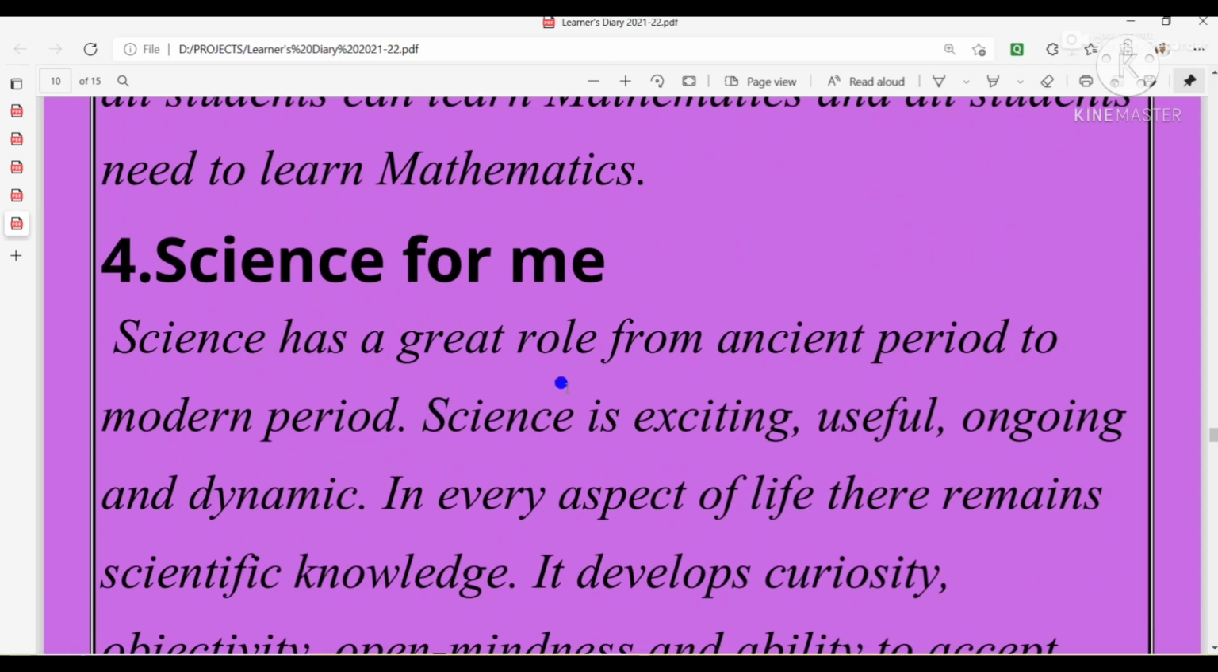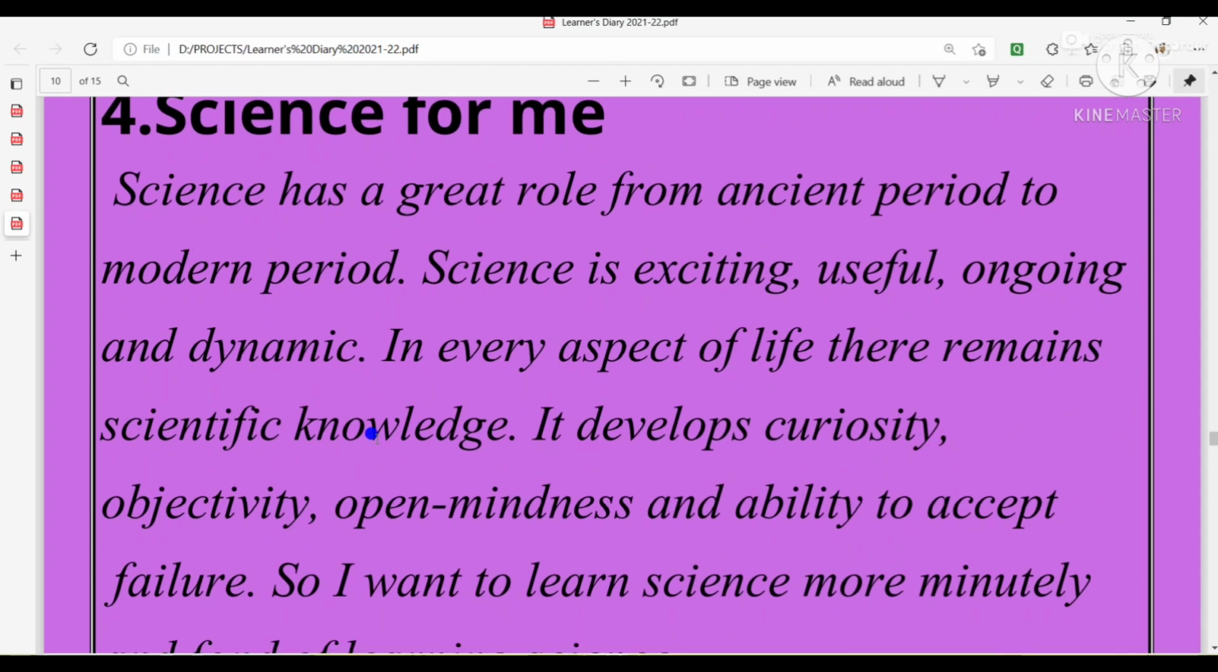Then I come to science. Science for me. Science has a great role from ancient period to modern period. Science is exciting, useful, ongoing, and dynamic.